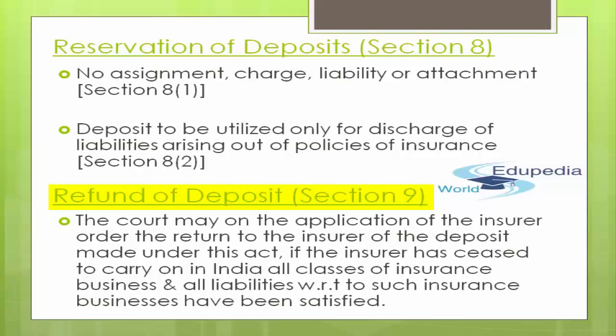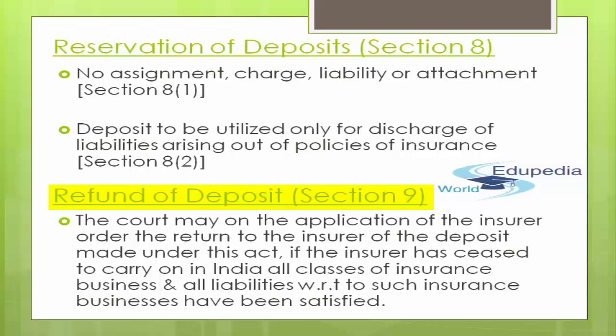So when the insurer has readily agreed to the fact that now they will not be carrying on any of the business of insurance in India, and all of their liabilities, whether due to the policyholder or other persons, they have satisfied all those liabilities, then in that case, the kind of deposit they have made with RBI on behalf of central government, the court may, on application by the insurer, order to return that deposit to the insurer. The court may allow that.